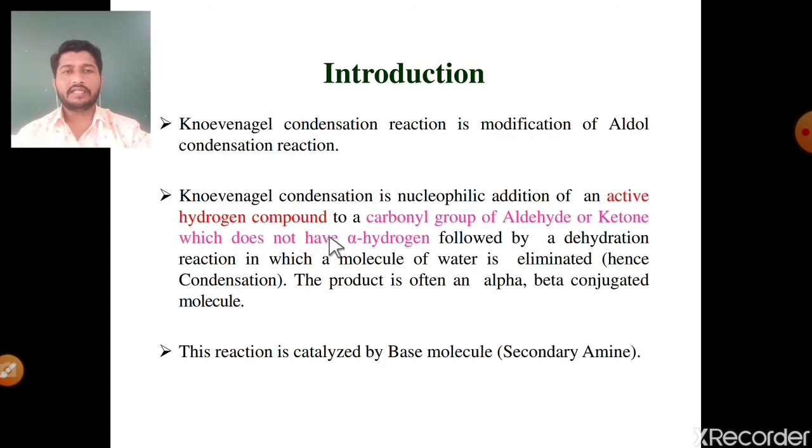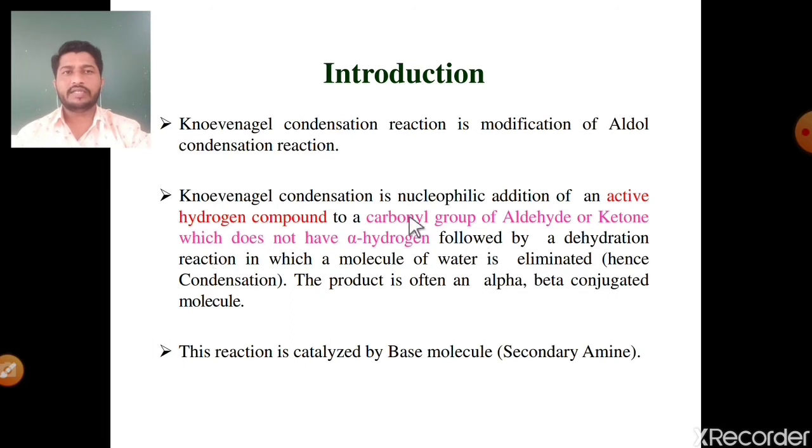What is Knoevenagel condensation? It is a simple nucleophilic addition of an active hydrogen compound to the carbonyl group of an aldehyde or ketone which does not have alpha hydrogen, followed by a dehydration reaction in which a molecule of water is eliminated, meaning there is a condensation, and the product is often an alpha beta conjugated molecule.